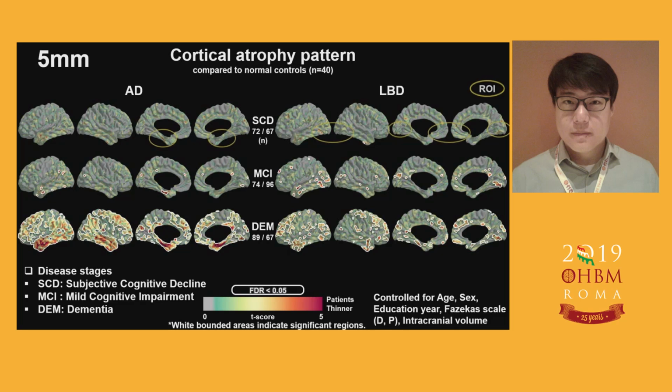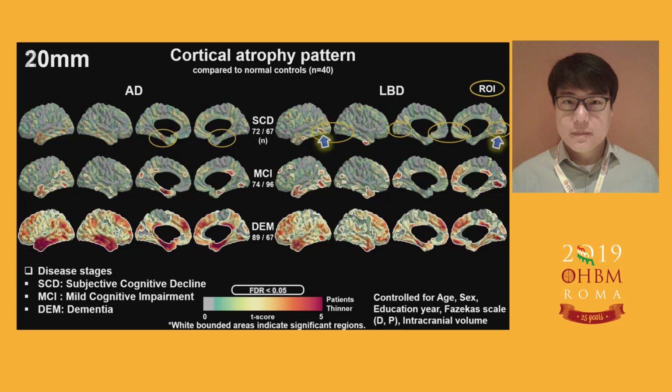Let's focus on SCD stage because we are interested in early changes. At 5 and this one is 10, patterns are very noisy, and we do not see anything significant on the SCD stage. At 20mm, there are significant changes in LBD in occipital region, while for AD, there is no change. So, does it mean that the LBD changes earlier than AD? Let's not judge it too quickly without looking at different kernel sizes.